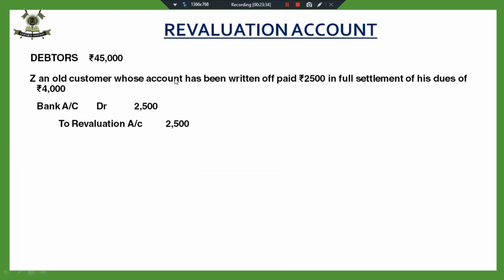Some children related it to loss on account of revaluation account. No, this is not my loss. This 2,500 is my gain, which has been credited to revaluation account. So my entry is bank account to revaluation account, and debtors account is not in the picture in this journal entry. So my debtors will remain at 45,000.